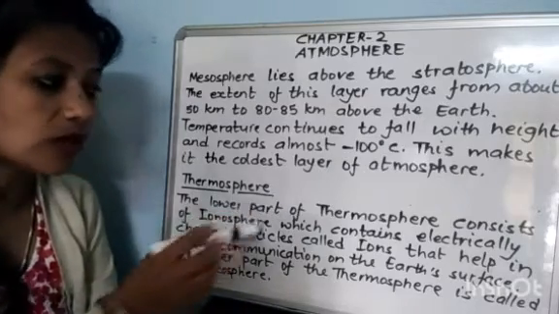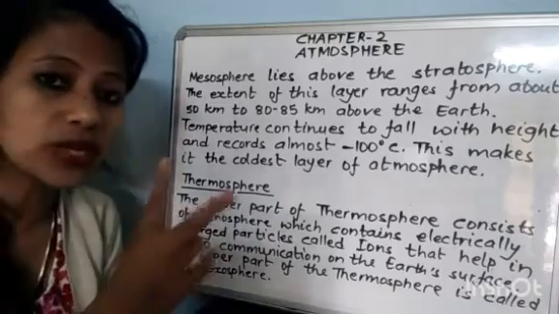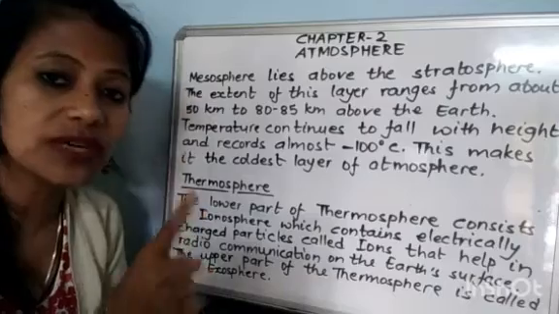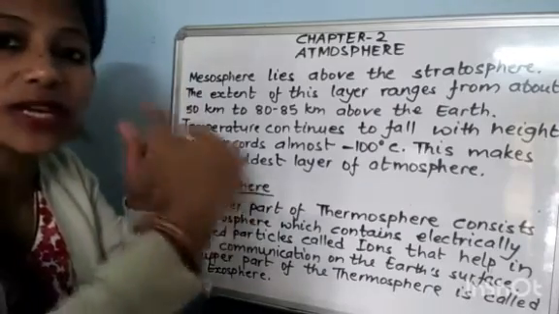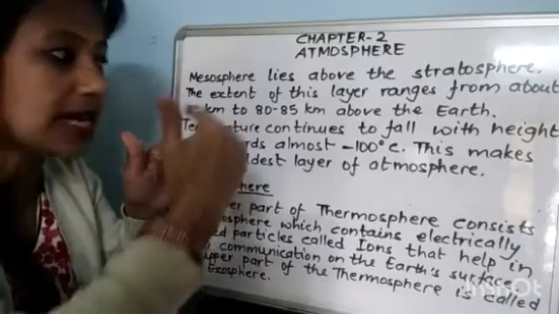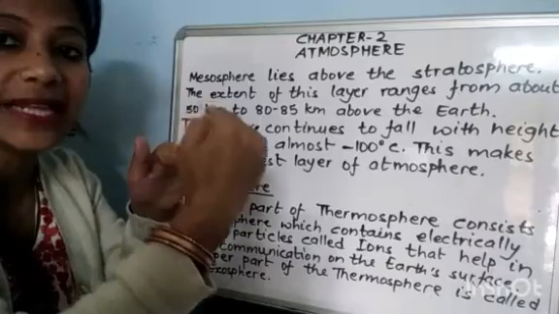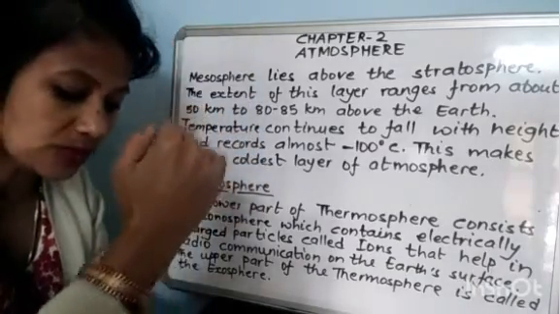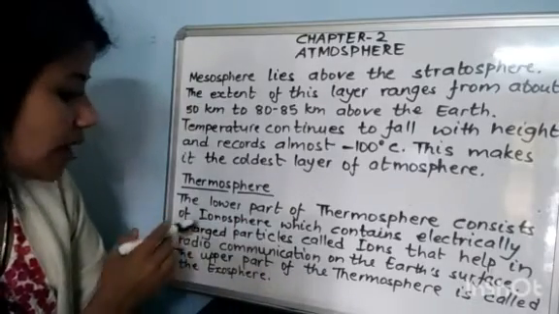The lower part of thermosphere. Thermosphere has two layers: ionosphere and exosphere. After mesopause, ionosphere starts, and then after ionosphere, exosphere. The lower part of the thermosphere consists of ionosphere,